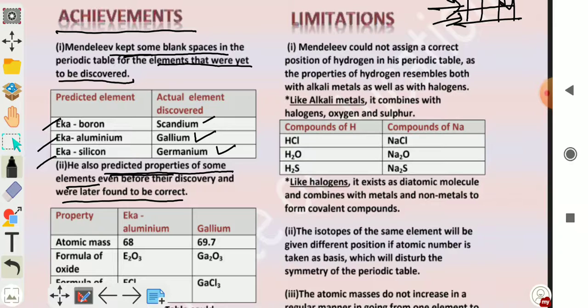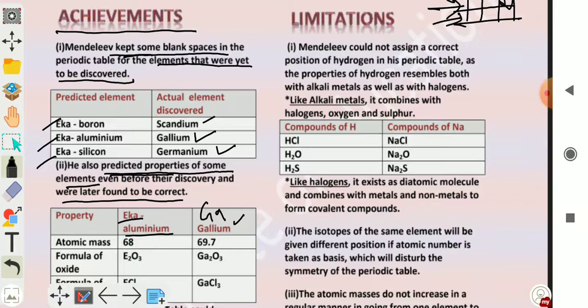Now the comparison of properties of one element: name of element is Eka aluminum. Actual name is gallium, symbol Ga.